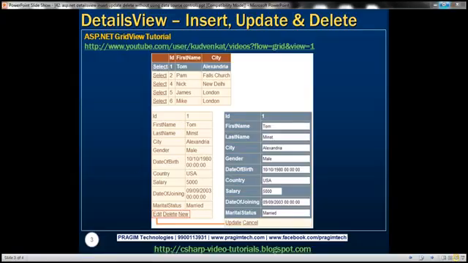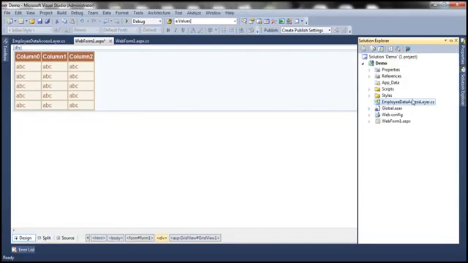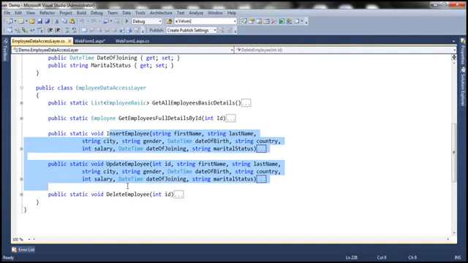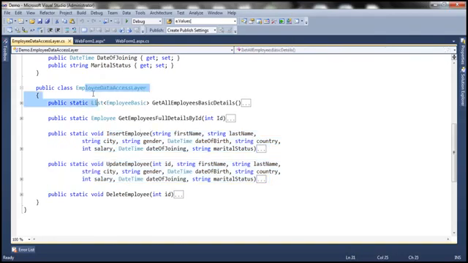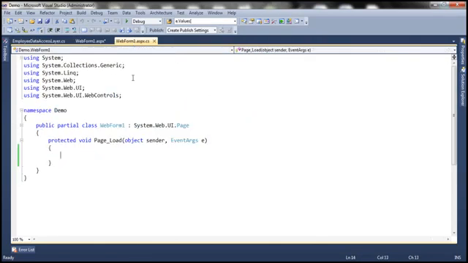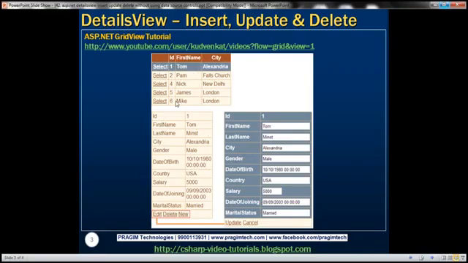If you remember, in the previous session we implemented employee data access layer, and this layer has got methods to select, insert, update, and delete employee details. So we are going to make use of this employee data access layer. I strongly recommend watching part 41 before proceeding with this video. Alright, within the WebForm1 page load event, if not IsPostBack, meaning if it is the initial get request, we want to retrieve the employee details and then display them within the grid view control.